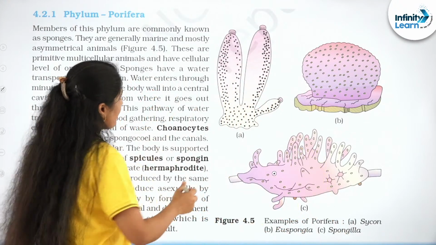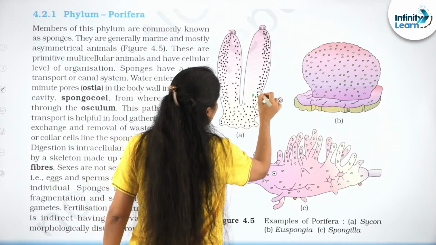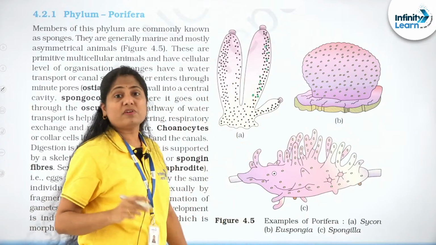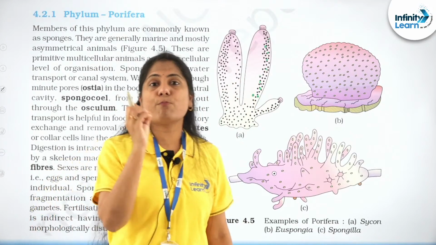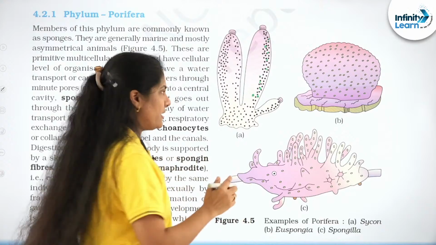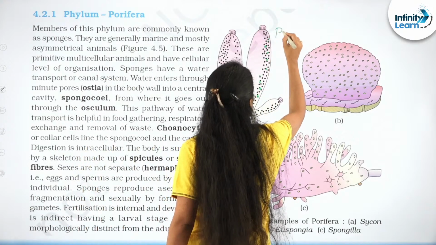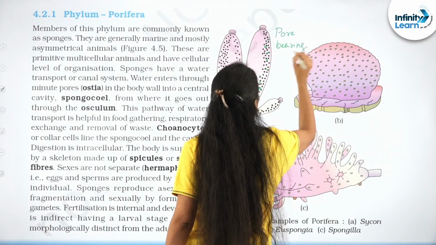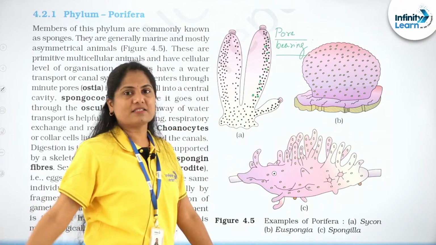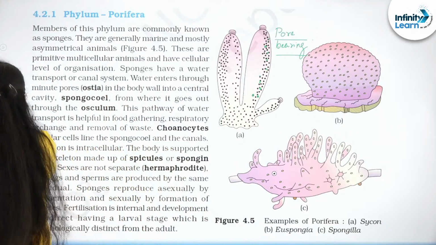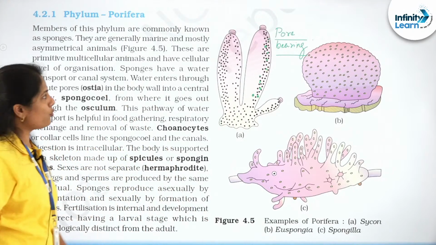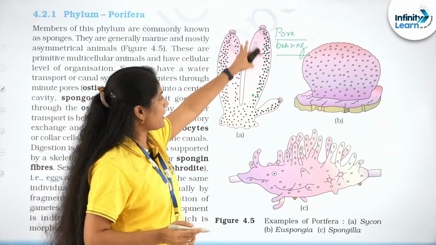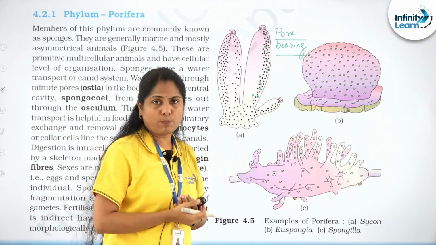When you look at the organism, it has these pores that are present all over the body, which is why we are referring to them as the Porifera in the first place. Porifera means pore-bearing organisms, and that's why we refer to them as the Porifera. Let me go back to maroon so that it's more visible for you. So these are the organisms which have pores throughout the body.